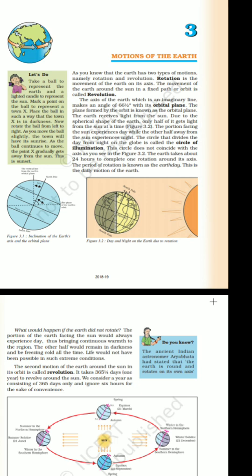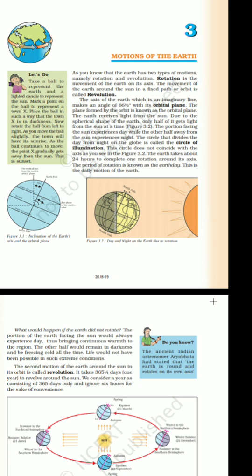And what is it causing? It is not causing day and night. Rotation helps in experiencing day and night, but revolution helps in experiencing seasons. This is how the seasons take place. Before getting into another question, the earth is revolving on a fixed path, which is called the orbit.